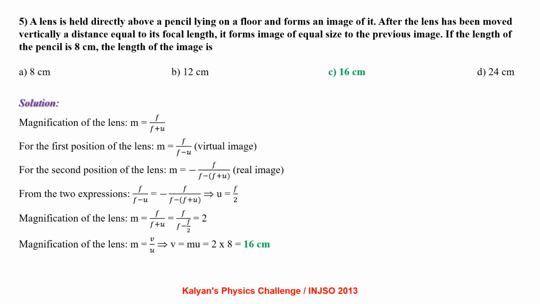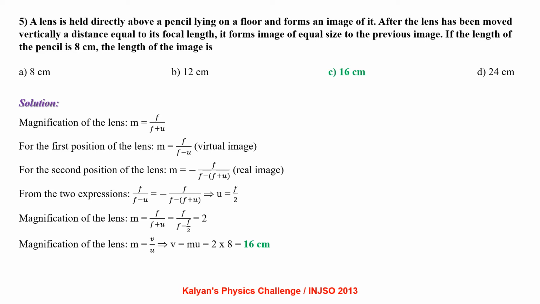A lens is held directly above a pencil lying on a floor and forms an image of it. After the lens has been moved vertically a distance equal to its focal length, it forms an image of equal size to the previous one. If the length of the pencil is 8 cm, the length of the image is: magnification of the lens m equal to f by f plus u, where f is focal length and u is object distance.